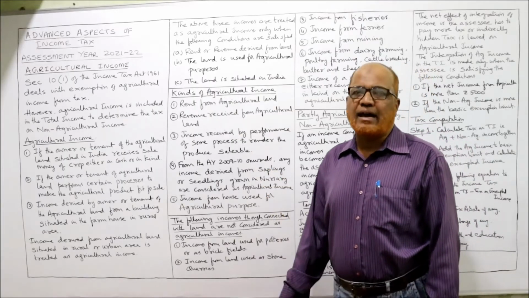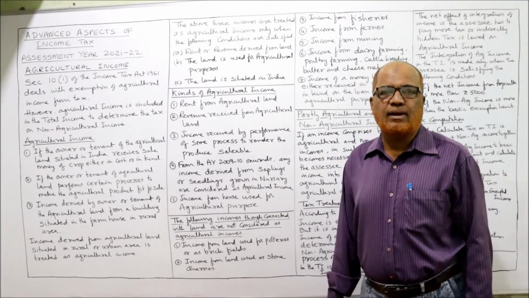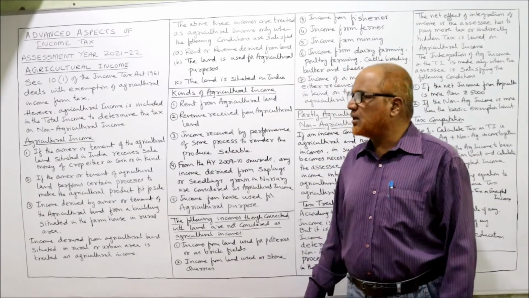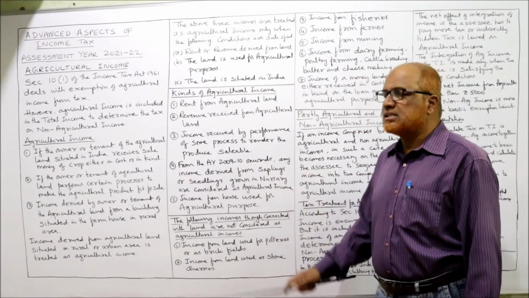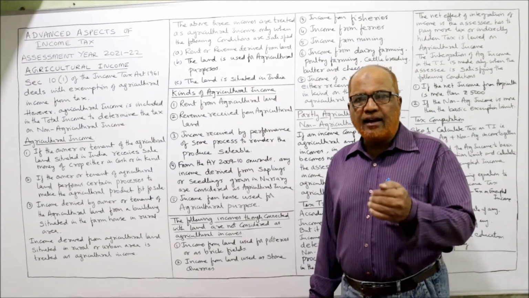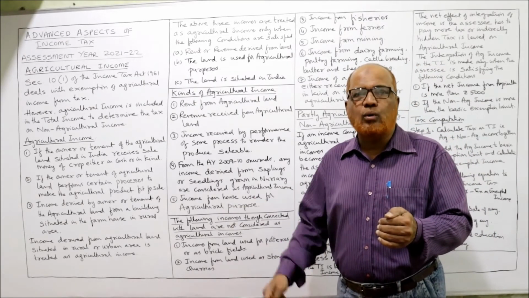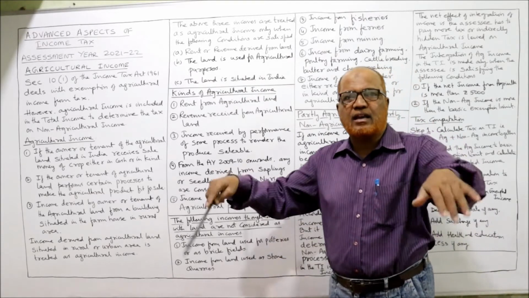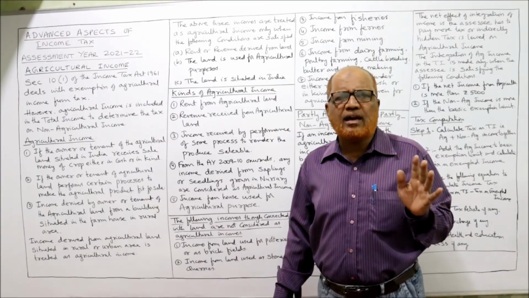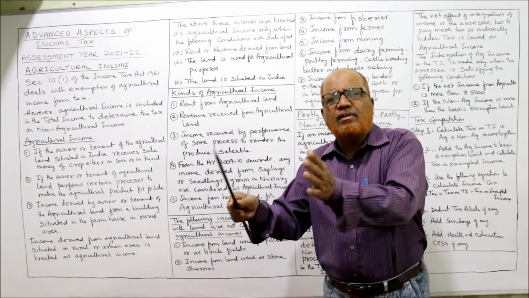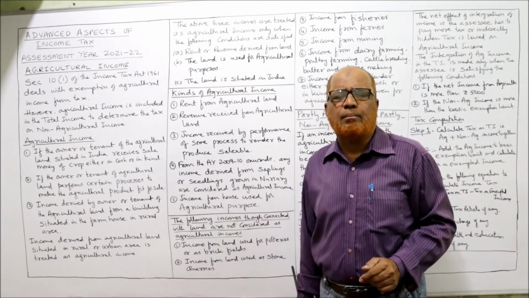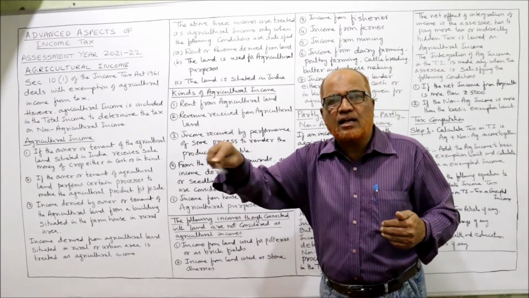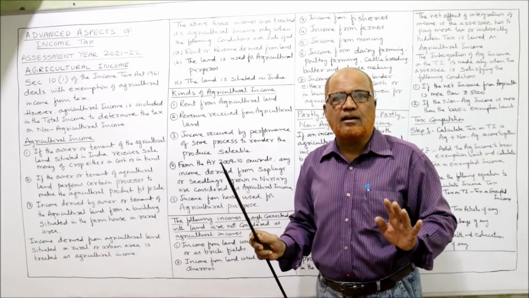Now, kinds of agricultural income. Some examples are given regarding which incomes are agricultural income. First one, rent from agricultural land. Any rent received by letting out agricultural land. For example, Mr. A is the owner of agricultural land. He is not doing any agricultural activity. He has just given it on rent to another farmer B. So A is only getting the rent from agricultural land. That rent is agricultural income.